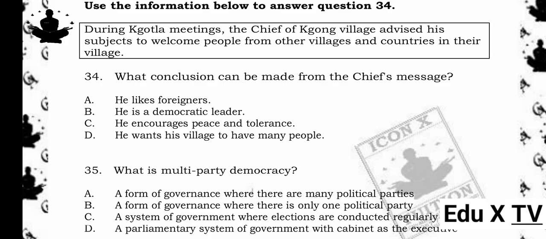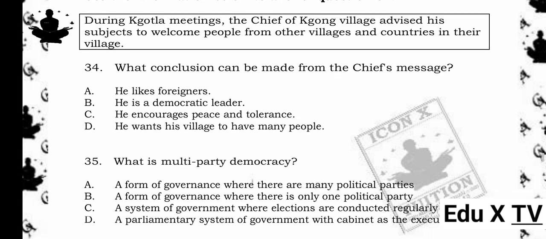Use the information below to answer question 34. During Kotla meetings, the chief of Kong village advised his subjects to welcome people from other villages and countries in their village. 34. What conclusion can be made from the chief's message? A. He likes foreigners. B. He is a democratic leader. C. He encourages peace and tolerance. D. He wants his village to have many people. The answer is C. He encourages peace and tolerance. Reason being, the chief is advising his people to welcome others, which reflects values of peace, unity, and tolerance, key qualities for building inclusive communities.